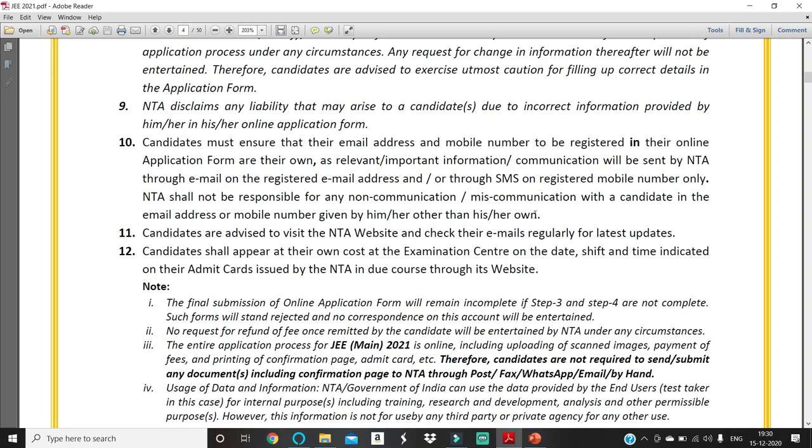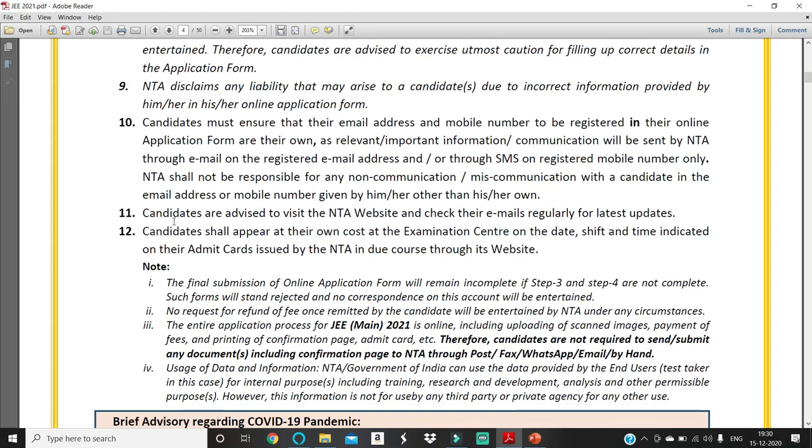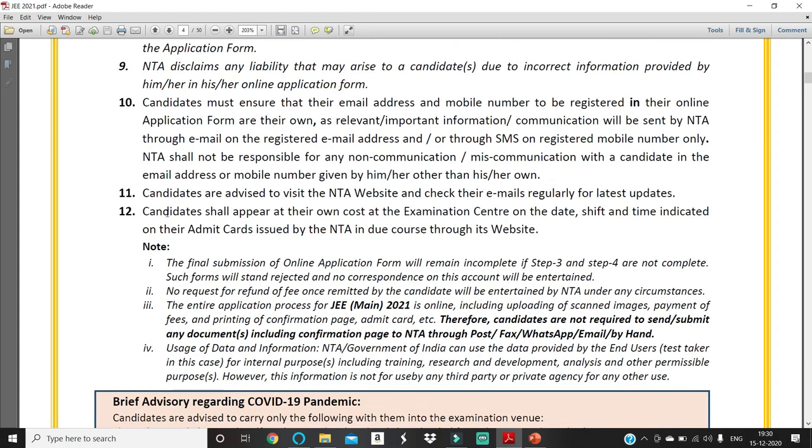They have given an important point that it should be your own, but you can give your father's, mother's or guardian's, as long as it is valid. Make sure that the email address and mobile number are active. Candidates are advised to visit the NTA website and check their emails regularly for the latest updates. So you need to visit the NTA website.